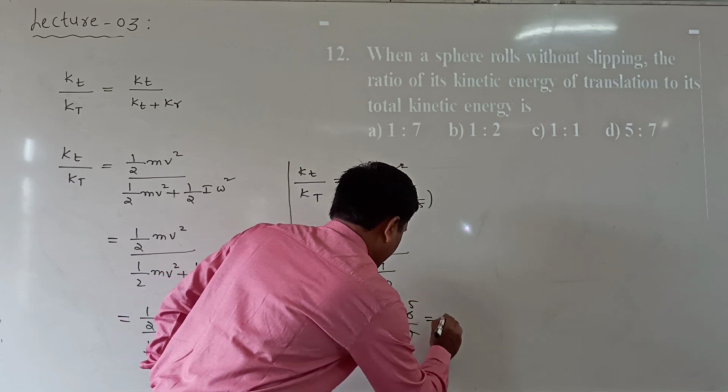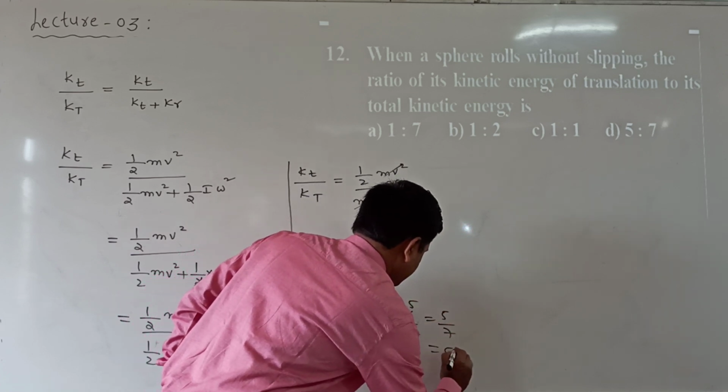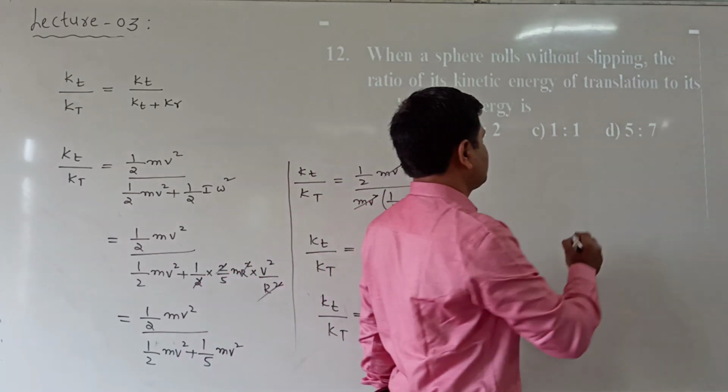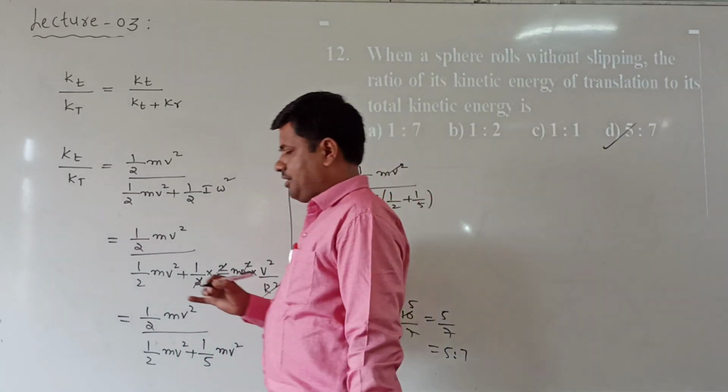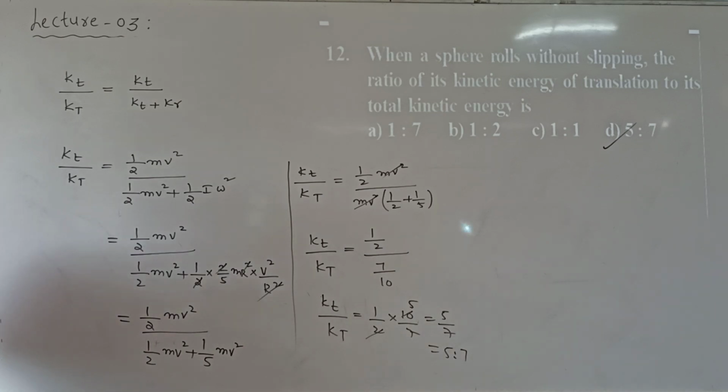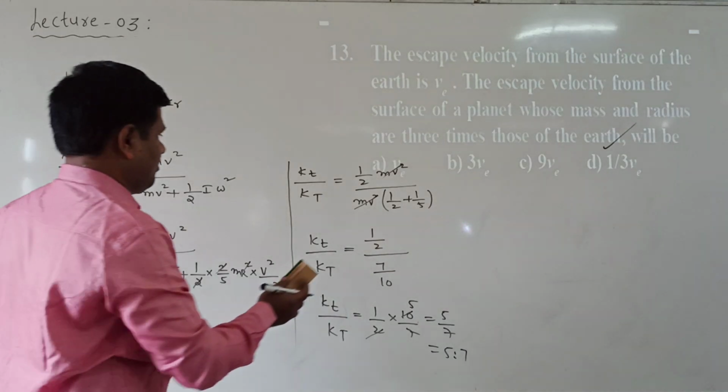Now the 2 and 5 cancel, so we get 5 by 7. 5 by 7 means 5 is to 7. Which option is correct here? D option is correct. Next we move to question number 13.